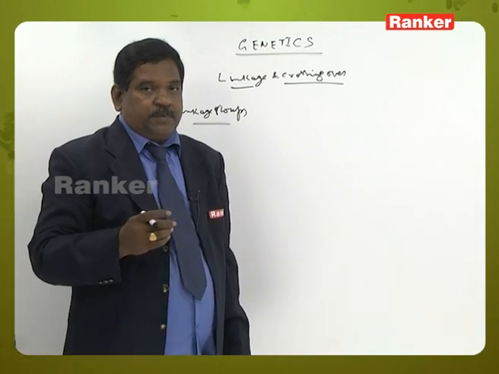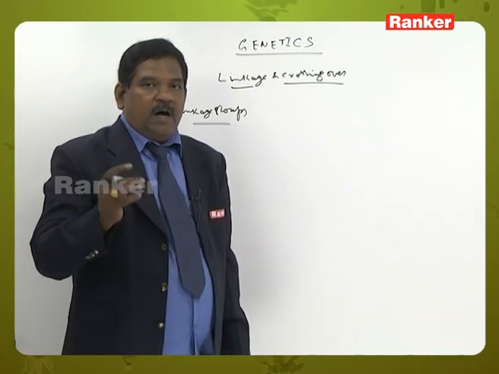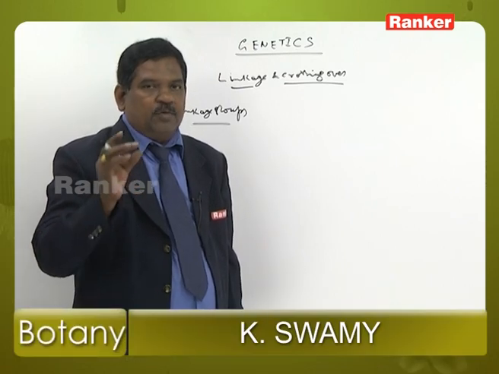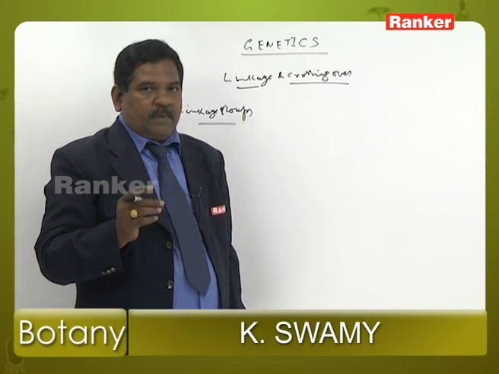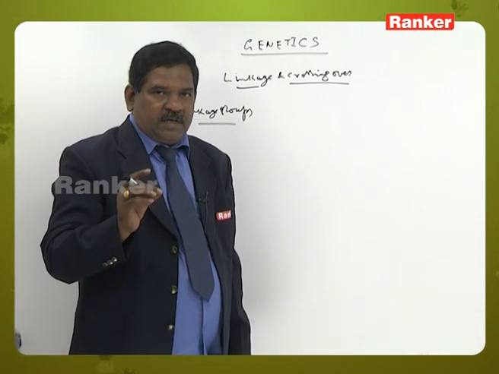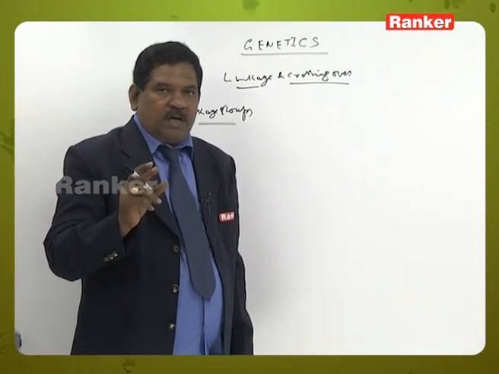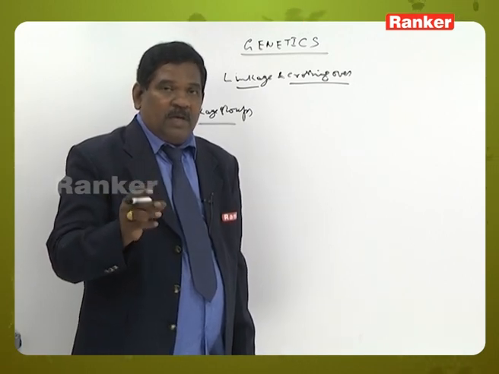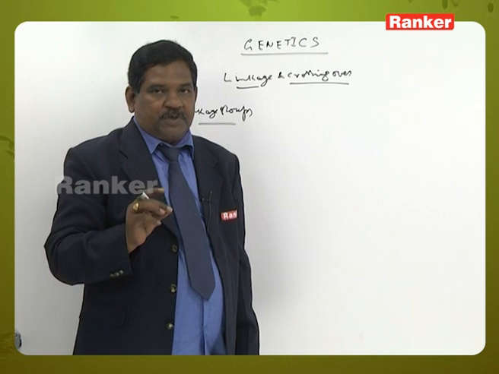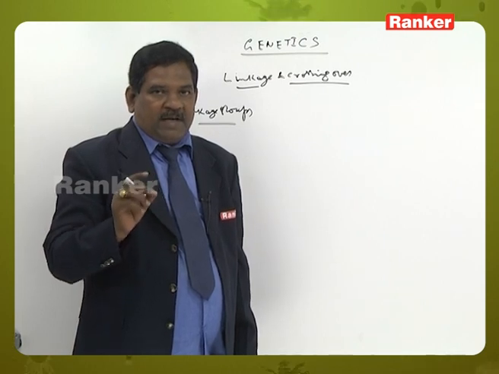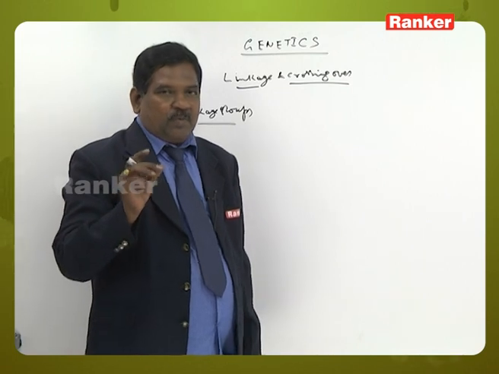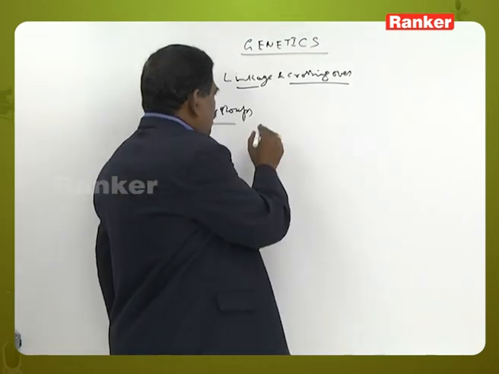That is linkage groups. All genes present on a single chromosome are called a linkage group. The number of linkage groups is equal to the haploid number of chromosomes. So, the number of linkage groups in